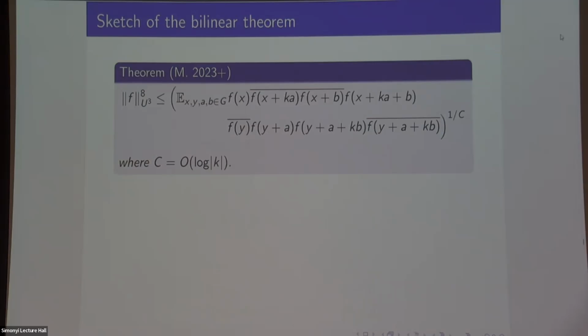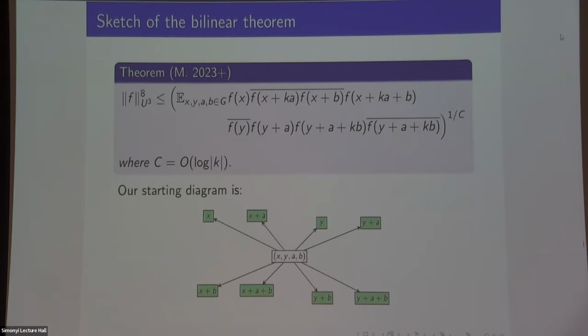Okay, so how am I doing? Not very well. I have very little time. So I was going to give a sketch of this bilinear theorem, this sort of weird multiplication by 13 thing for arbitrary k in terms of these diagrams. So I need to go through this a little quickly.